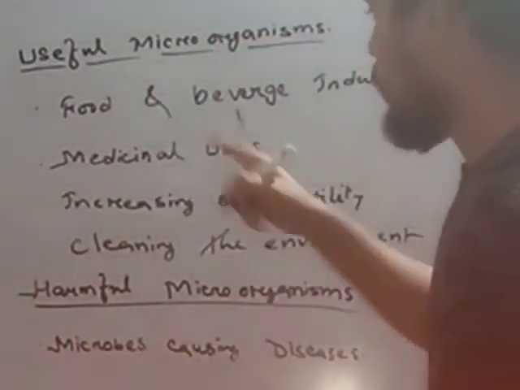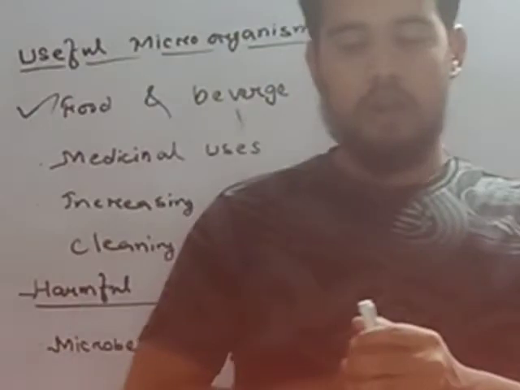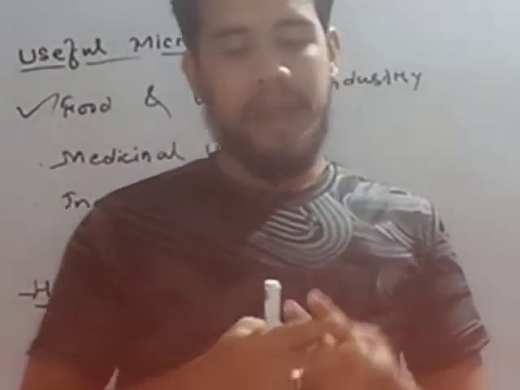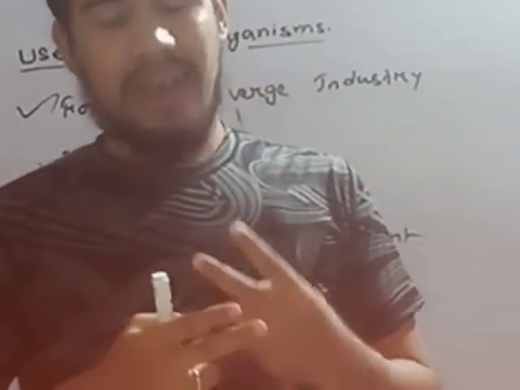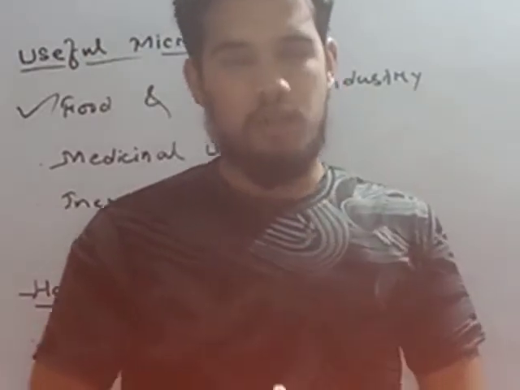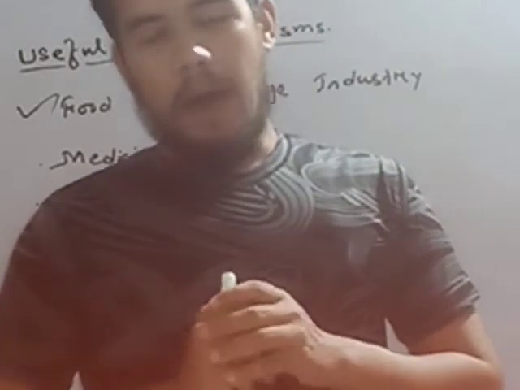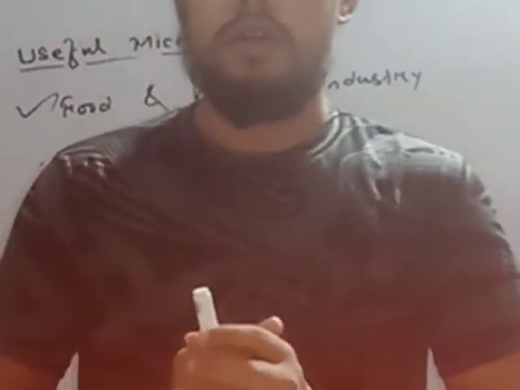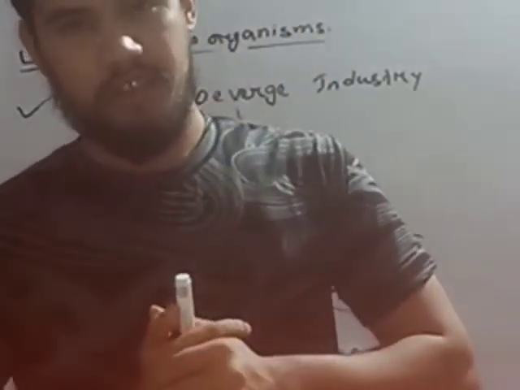Okay, now come to the next point, medicinal uses. There are two points. First is making antibiotics, and then making vaccines. So what are antibiotics? The medicines that are made from bacteria and fungi are known as antibiotics.